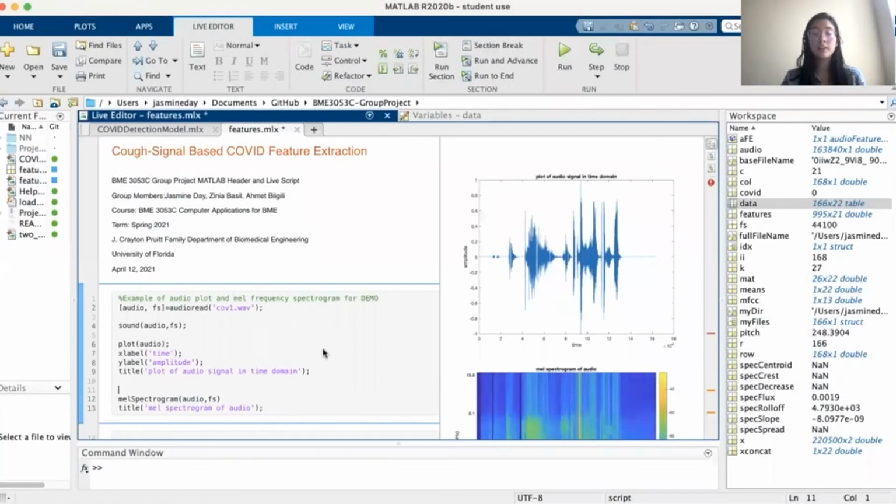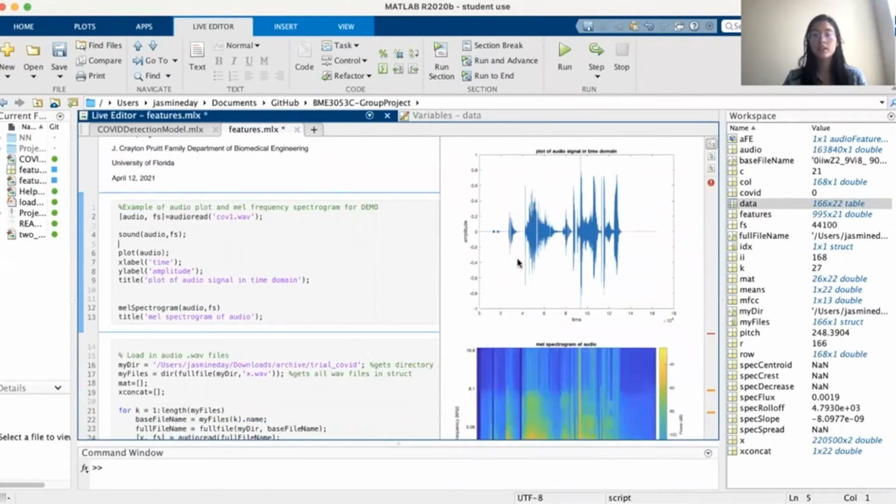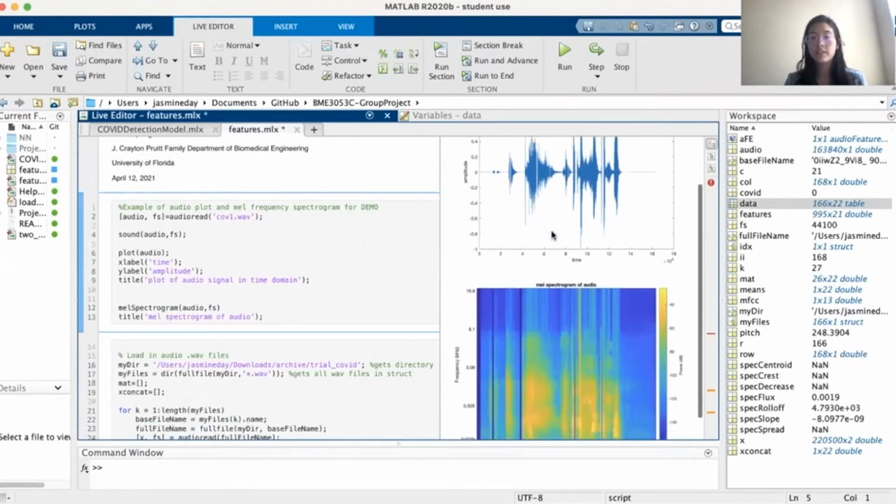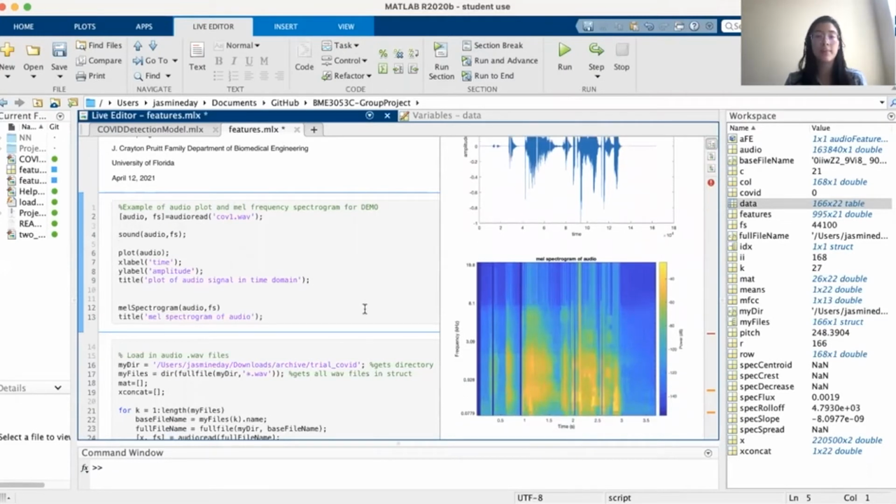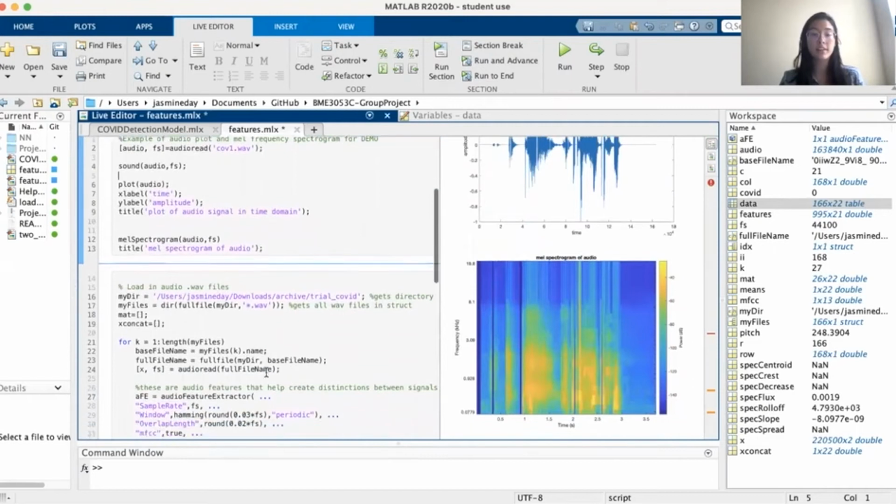Our raw data included 166 audio files, which can be heard here. So here is just a plot of the audio signal in the time domain just for reference, as well as a MEL spectrogram, which showcases a lot of the features that are used